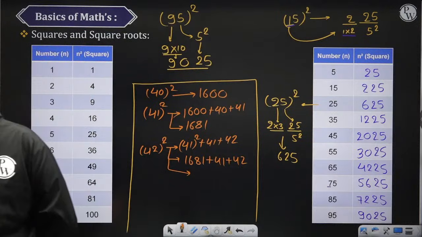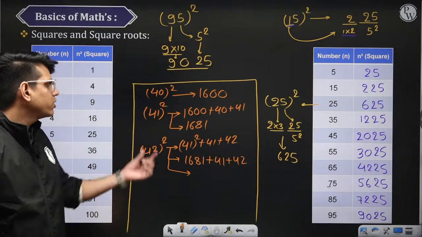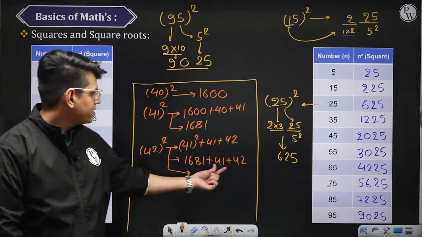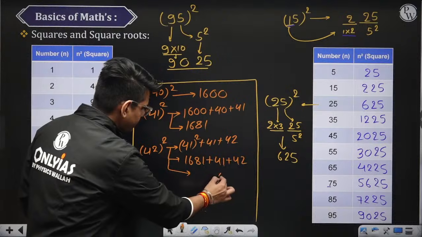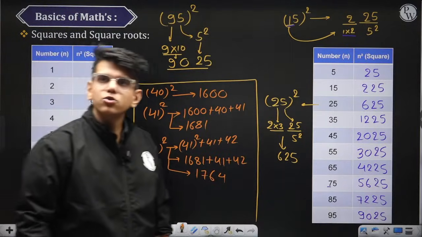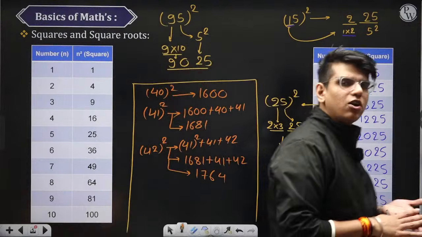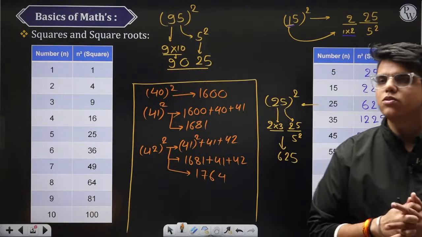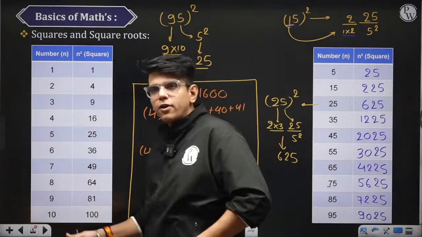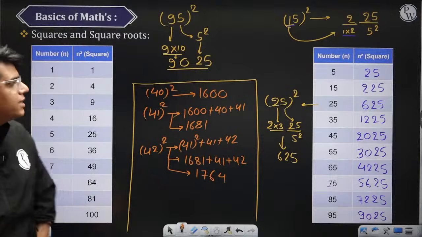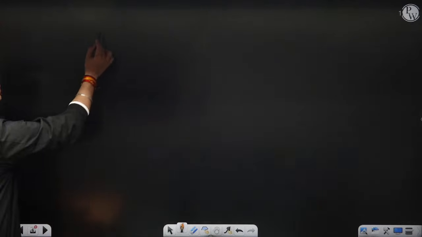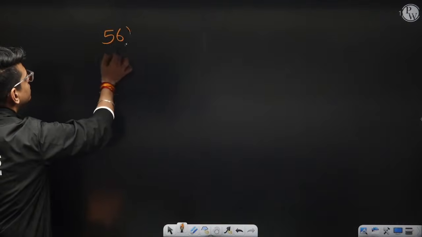You can multiply also, or if you want to calculate it very quickly, you can do it like this. So if you add this, 1764. Okay. So now you can calculate squares of any number. Suppose you want to calculate the square of 56.